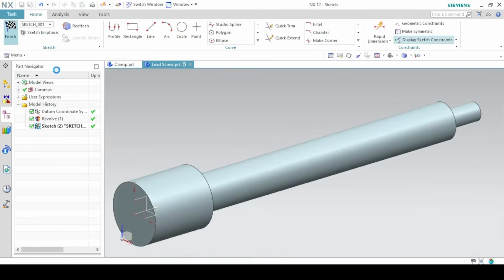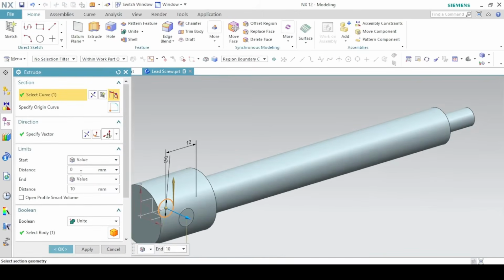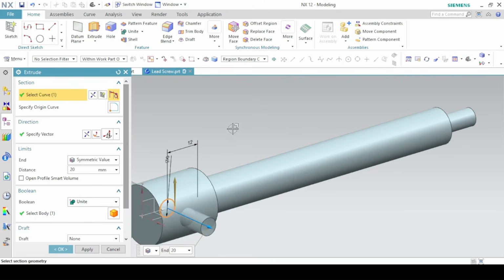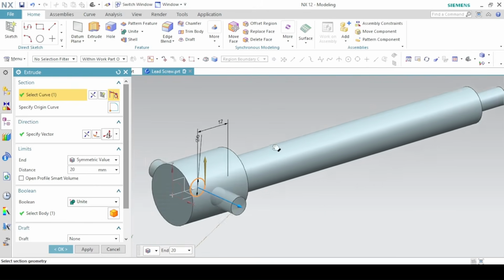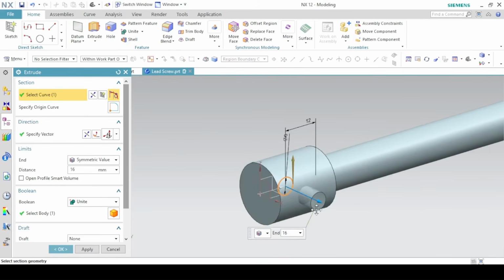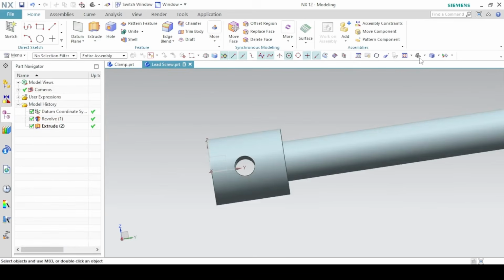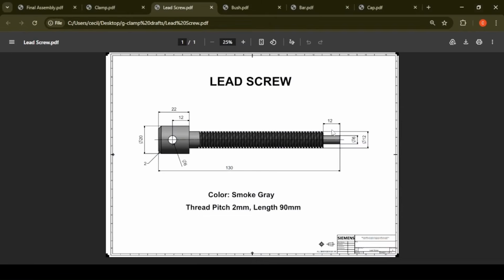Finish. Now symmetric value, and then just click on this arrow and pull it outside. As you can see here, set the boolean to subtract. Okay, so this is the hole created. Then we add the thread. The thread pitch is 2 millimeters. The thread starts on this face, and the distance of the thread is 90 millimeters.